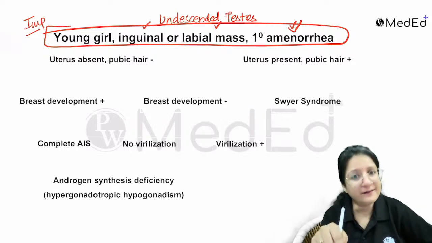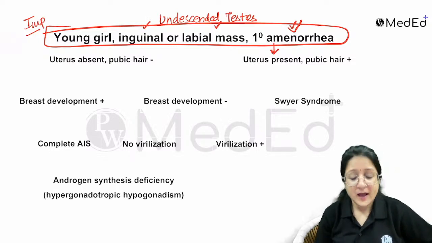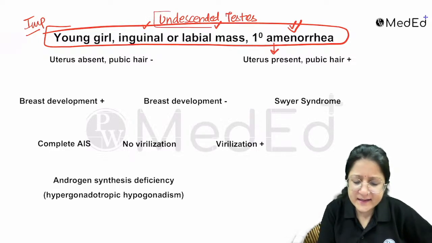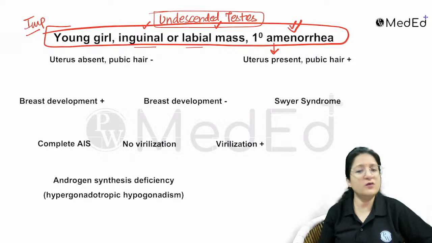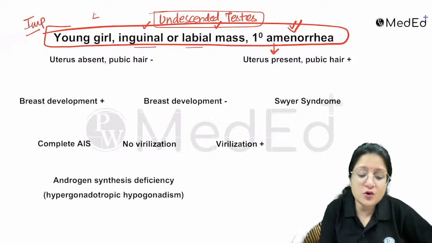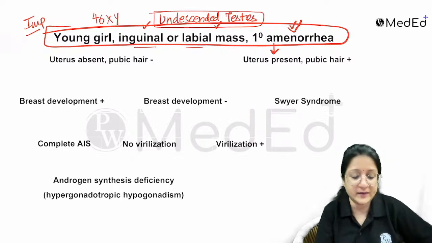Okay, start here. Then look if the uterus is present or absent. The moment that you see the possibility of undescended testes, this inguinal or labial mass will never be an ovary. Ovary will never be here, right? The moment that you see this, you know that you're talking about 46XY disorders of sexual development.